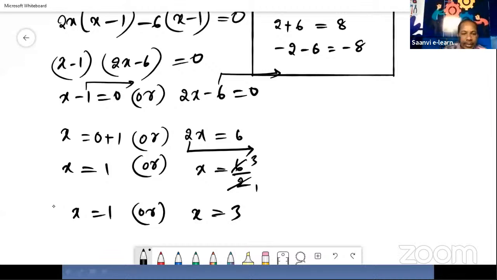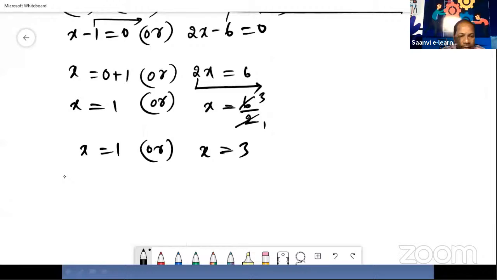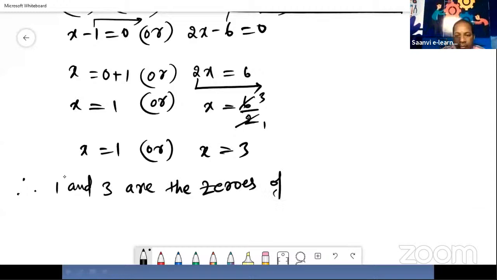Right? So x values we have got are 1 and 3. These x values are the zeros of the given polynomial. So what can we write as conclusion? Therefore, 1 and 3 are the zeros of the given polynomial.